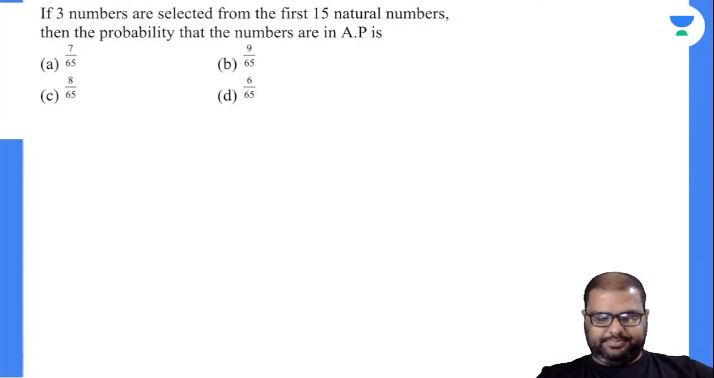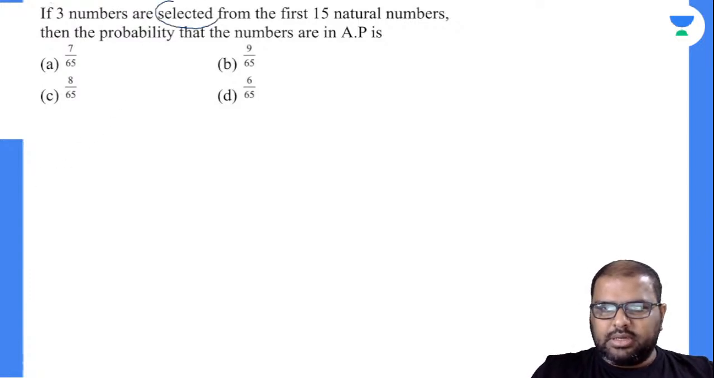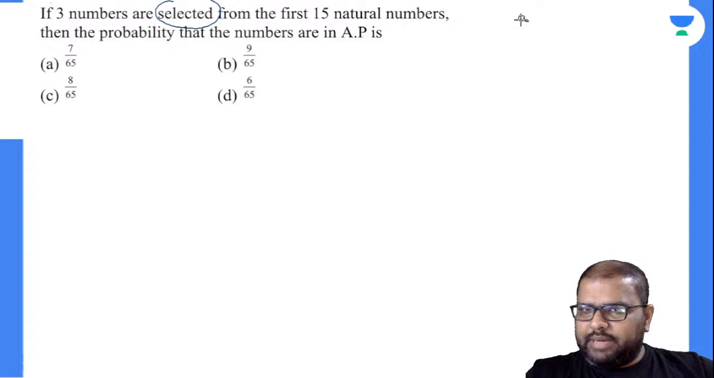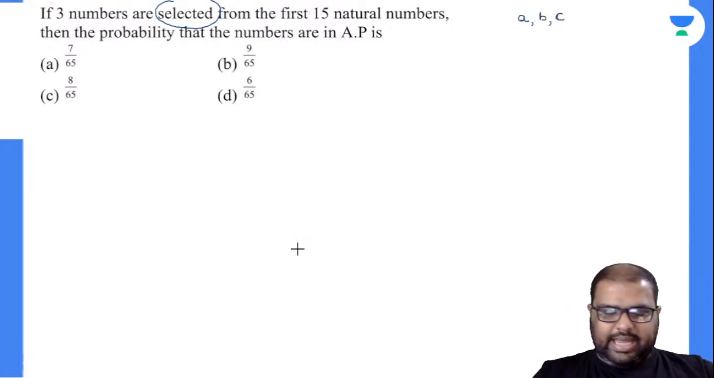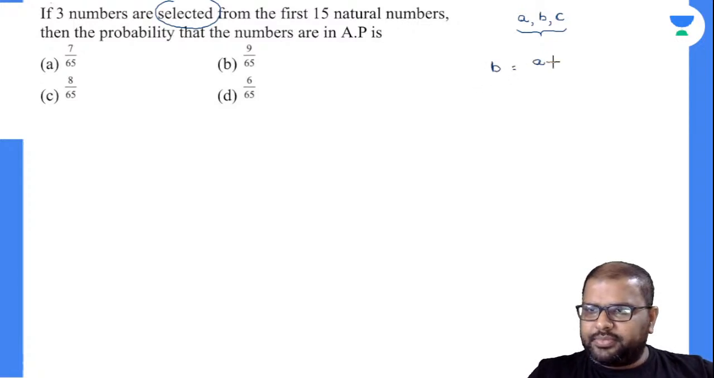Observe the question there. If 3 numbers are selected, it is not arrangement, just close your eyes. Take out 3 alphabets from the box. That's it, 3 numbers from the box, and those 3 numbers are A, B, C. Then the probability of those numbers being in AP is. Of course, if these 3 numbers are to be in AP, I already gave you, your B must be equal to A plus C by 2, the arithmetic mean.